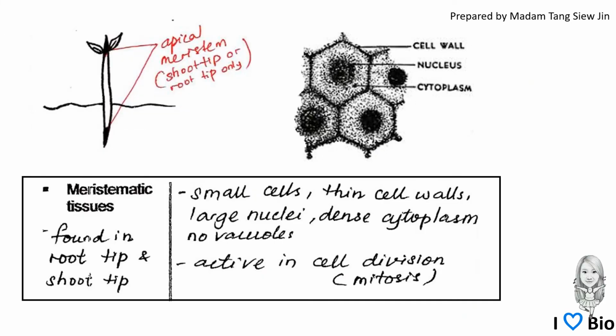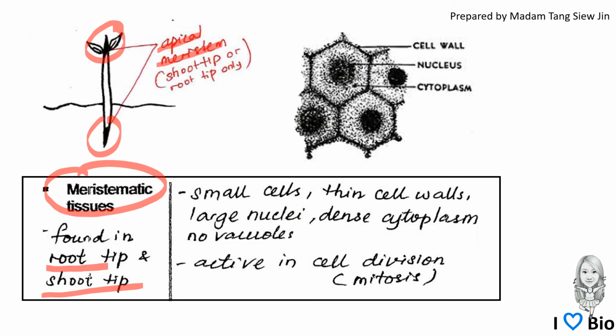Now we look into detail again at the meristematic tissue, which is the apical meristem. And this apical meristem can be found in the root and the shoot. And this is the cell.